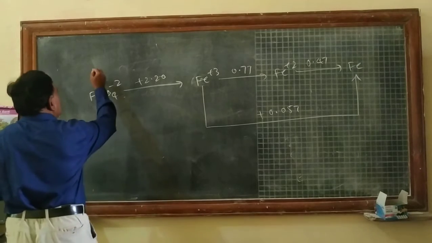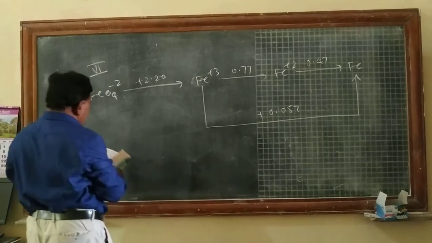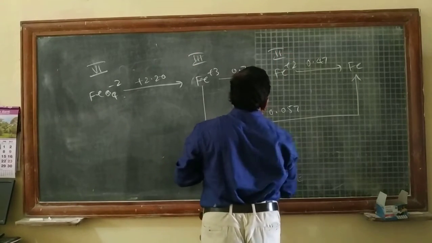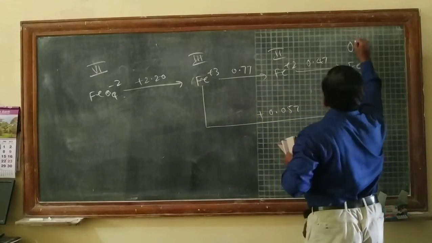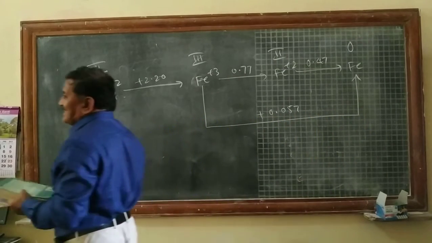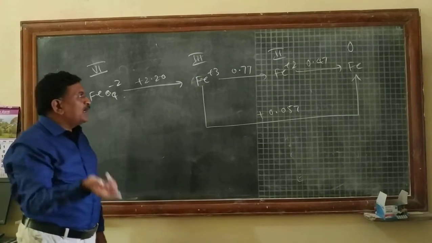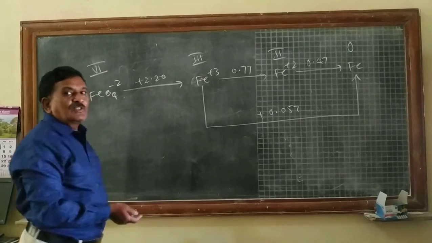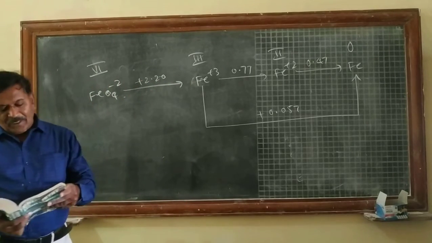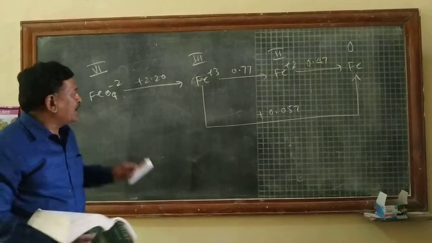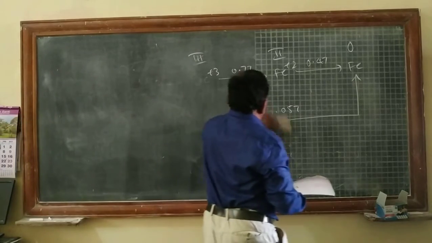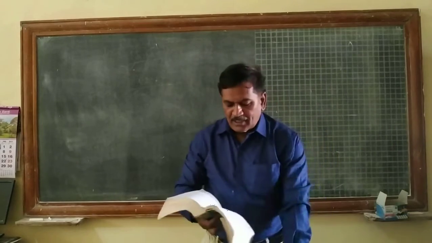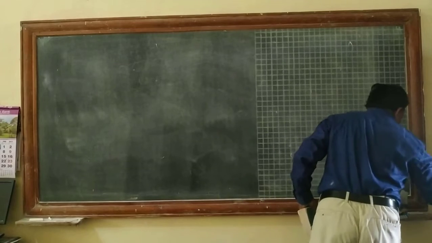In the Latimer diagram, this is the oxidation state of iron 6, this is 3, this is 2, and this is 0. So the oxidation state of iron 6 changes to Fe3+, then Fe3+ changes to Fe2+, and Fe2+ changes to 0. This is called a Latimer diagram. From this Latimer diagram, we can write down the overall equation. The equation will be like this.